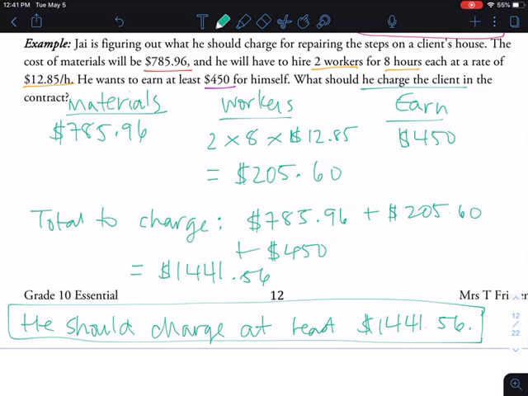More than that to make it like a round number. Okay, so if he didn't want to charge them like a weird number like this, if he wanted to round it up maybe to $1,450, he could do that. And then that will satisfy the fact that he wants to earn at least $450 for himself. Any extra cost will just be money that he gets to save.